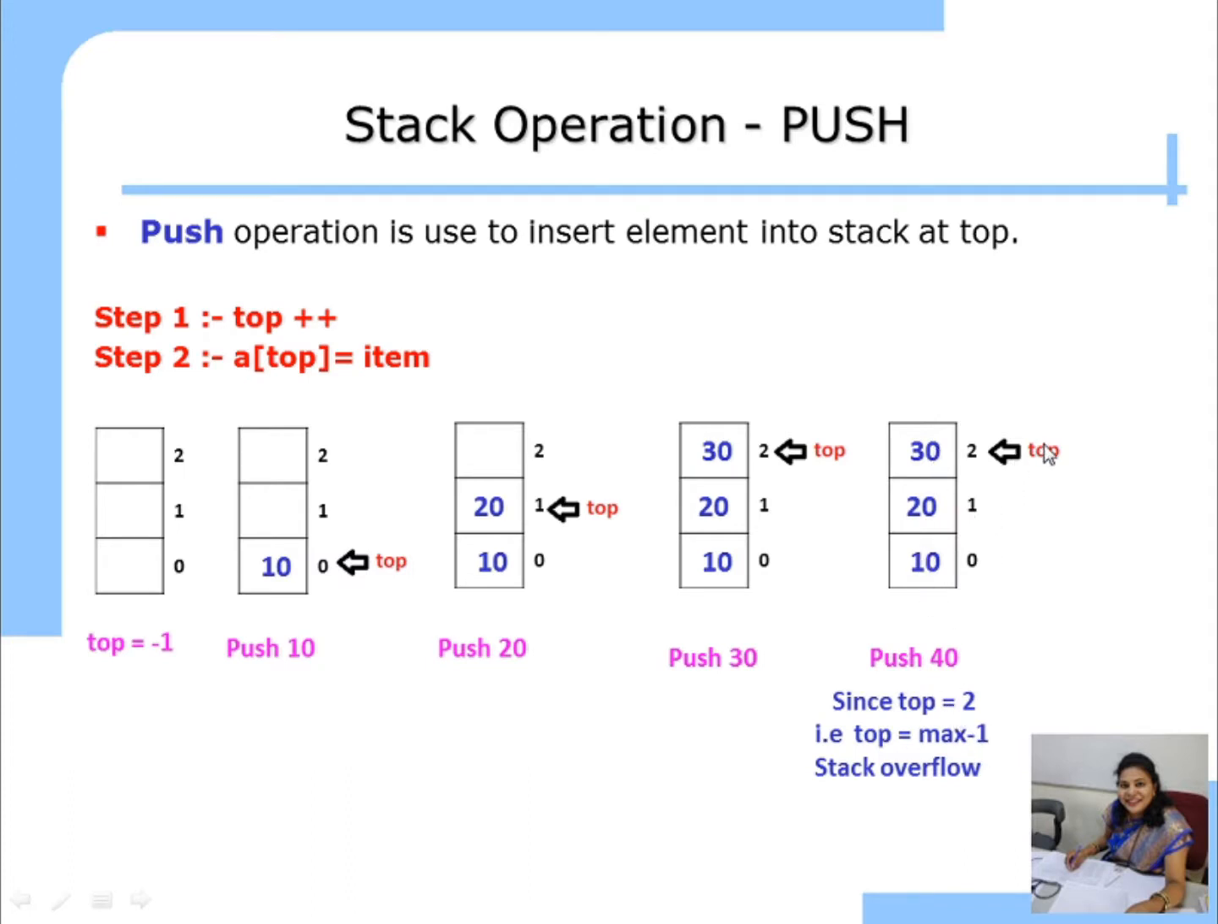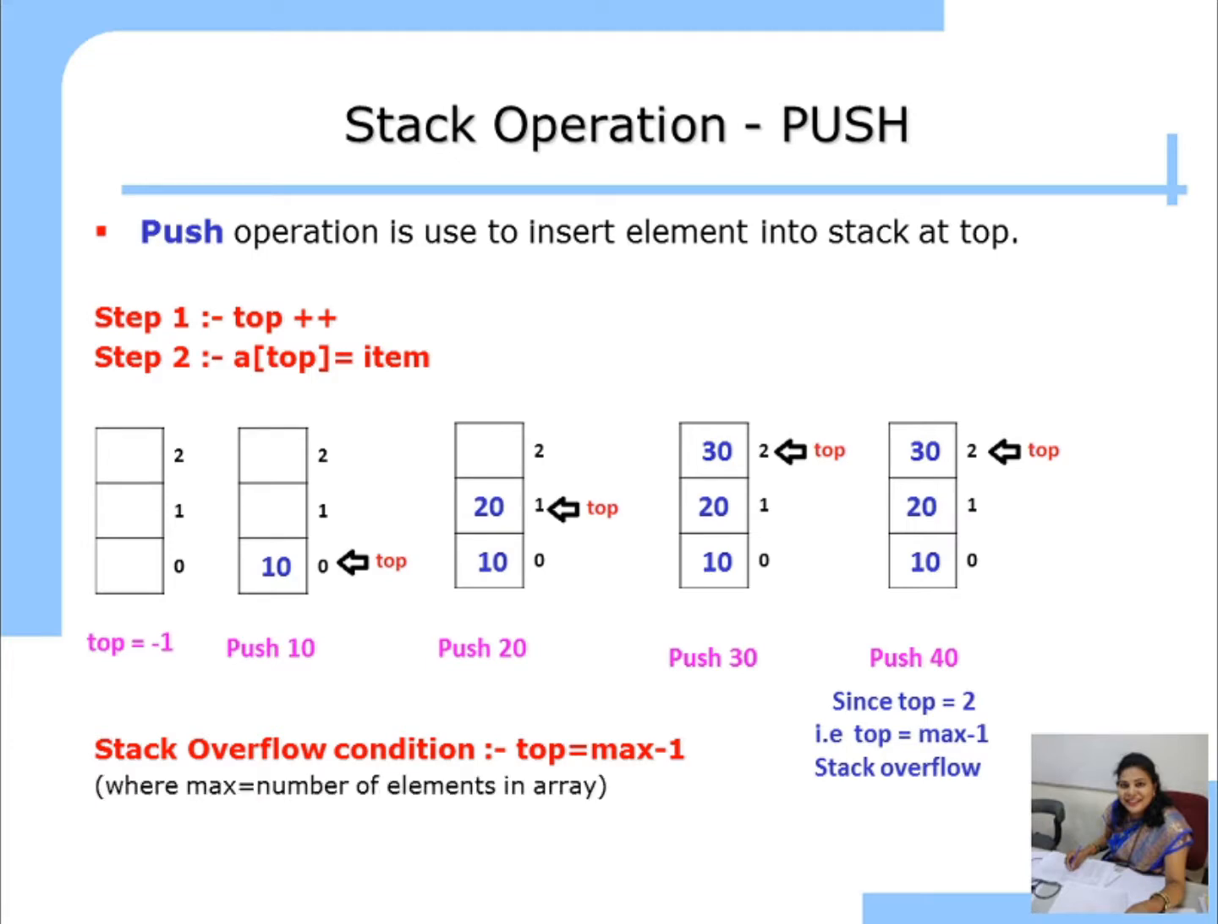If top is equal to max minus 1, that is 3 minus 1, 2, then we print a message: stack overflow. So this is the stack overflow condition. If you try to push an element onto a full stack, then there is a condition called stack overflow. So what is the stack overflow condition here? Top is equal to max minus 1, where max is the number of elements in an array. How many elements are present in the array? 3. So 3 minus 1, 2. When top is equal to 2, you print the message that there is a stack overflow. You cannot perform the push operation.